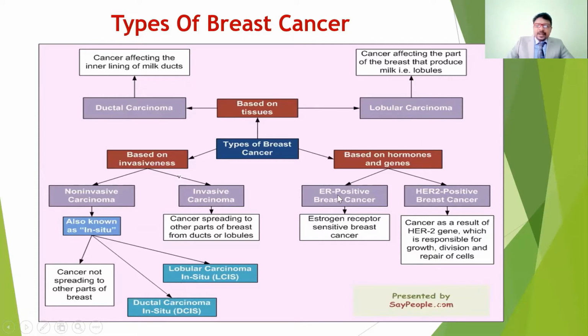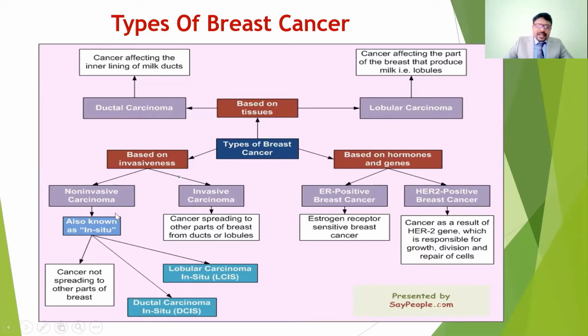So the type of breast cancer also depends on the invasiveness and the hormones. Just now we discussed invasiveness. Non-invasive means it is non-cancerous, where it is not going to spread to other parts of the body. Invasive means it is going to spread to other parts of the body. For example, it may spread from the breast to the lungs, to the lymphatic system, and also through the blood.